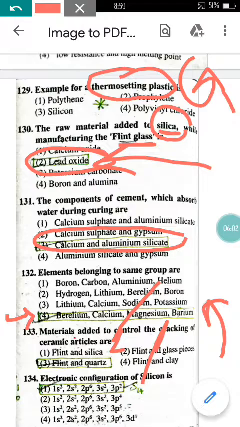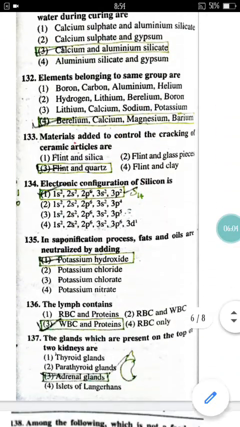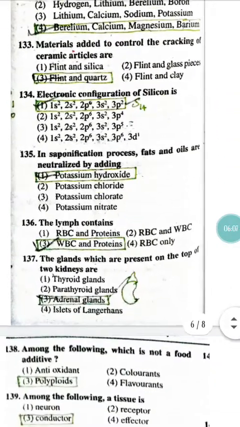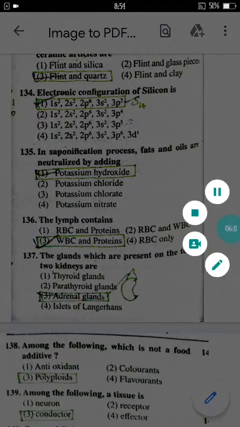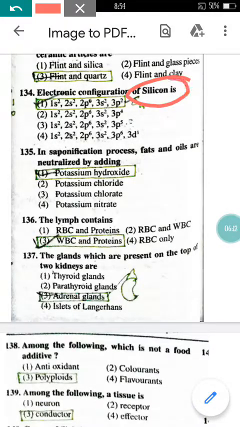Now come to question number 134. The electronic configuration of silicon is... they have given the name of the element, that is silicon. As you know, silicon has 14 electrons. So you need to write the electronic configuration of silicon.